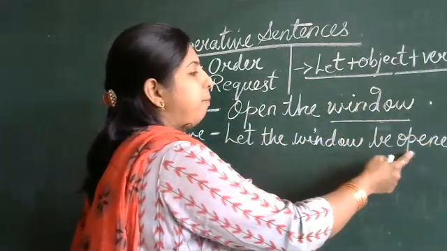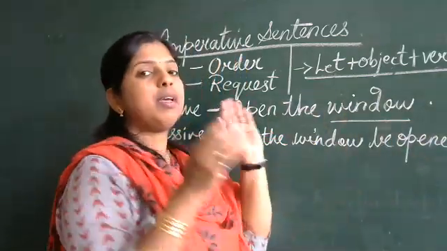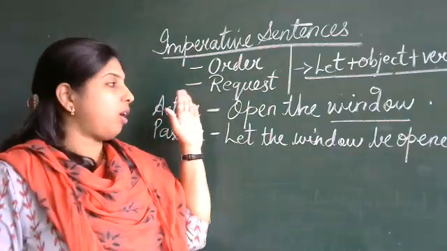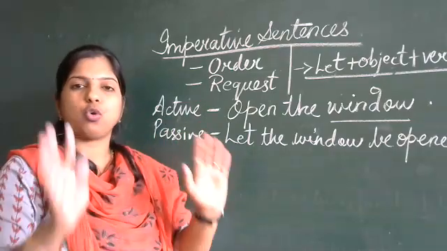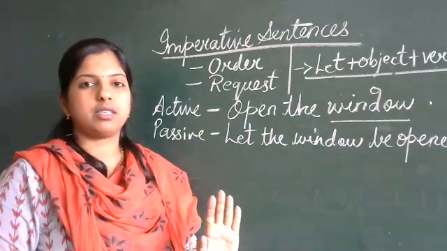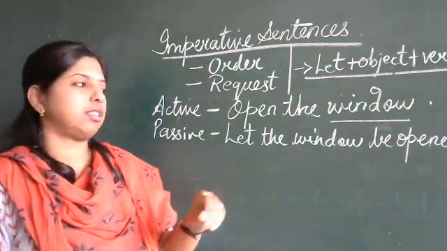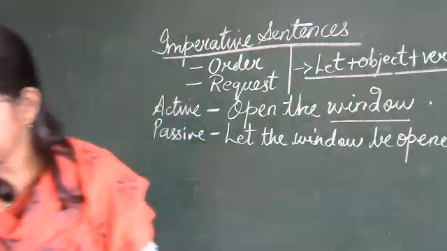Let the window be opened by you. That is, you means the person who is opening the window. It's not written who is opening, so we just assume the other person, the second person. So let the window be opened by you.